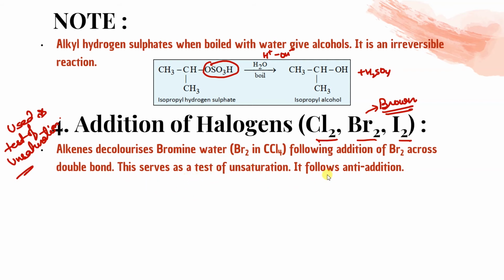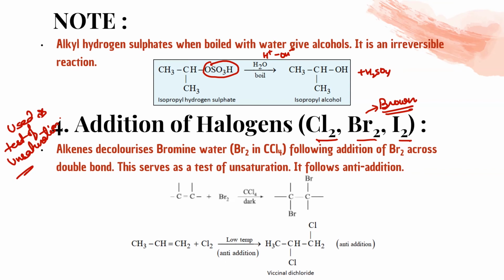It follows anti-addition, like opposite direction we're going to attach. Here it is Br2 CCl4 in dark. So this one Br free radical mechanism will be there, one Br free radical, and this will again undergo free radical mechanism. So this will form free radical over here. Yes, and both will attach to give anti-product. This is important line you have to understand.